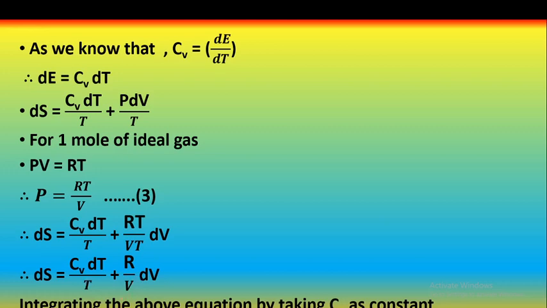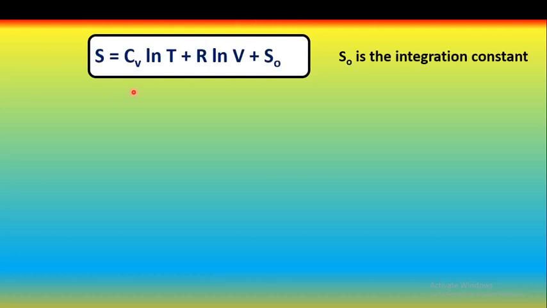Integrating this equation by using Cv as a constant: Cv, the heat capacity, is constant, and R is a gas constant, both are constant. Therefore, the integration of 1 upon T into dT is ln T and the integration of 1 upon V into dV is ln V. Therefore, this equation can be written as S is equal to Cv ln T plus R ln V plus S0.